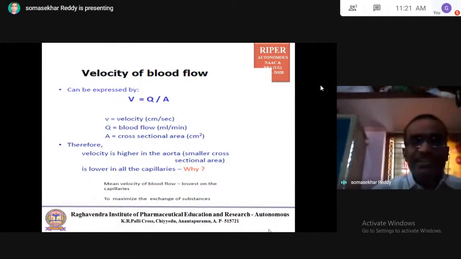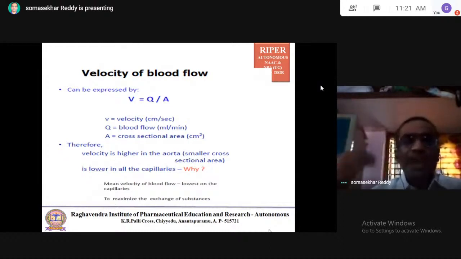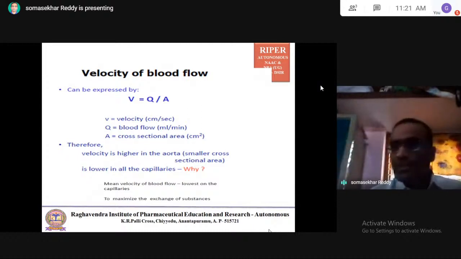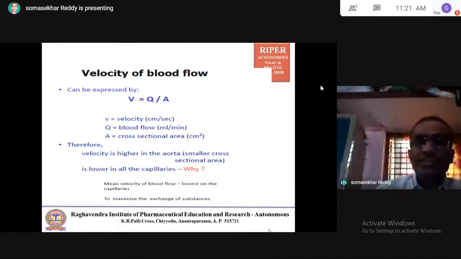A means cross-sectional area, which is in centimeter square. That is the cross-section of the arteries and the cross-section of the veins. Blood vessels are majorly of two types: arteries and veins. Arteries include large arteries, medium-sized arteries, arterioles, and capillaries. In the case of veins, there are veins and venules. All these blood vessels can have different cross-sectional areas. Depending upon that, there is a change in the velocity of the blood.